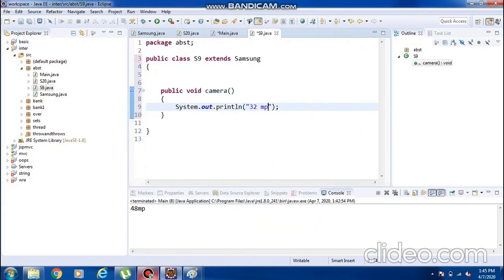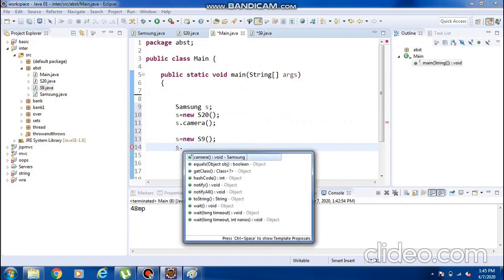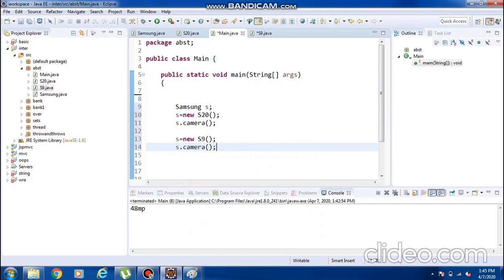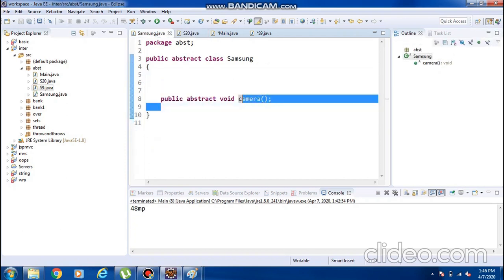From where am I giving the access? From the Samsung class only. Whenever you run it, my access is coming from this Samsung and from the camera. Okay, I hope everyone is clear with this concept. So this is called abstraction: hiding the internal implementation and just showing the camera function to the user.